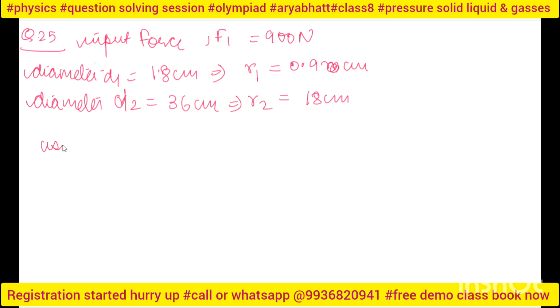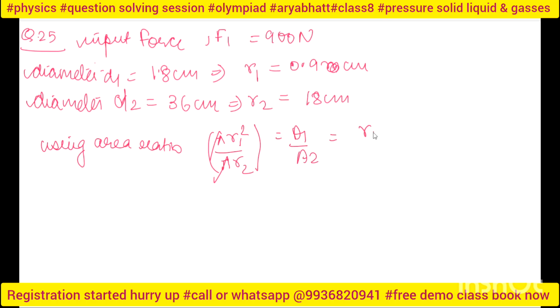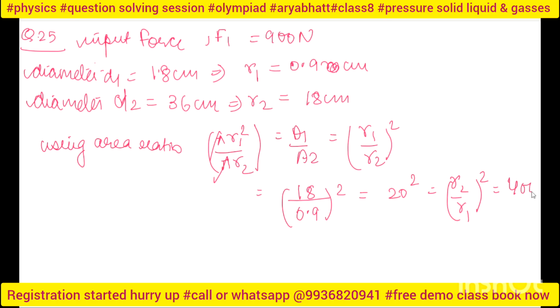So using the area ratio, area ratio is pi r1 square upon pi r2 square, that is A1 upon A2. So pi cancels out, so I can say r1 upon r2 whole square. This is only the area ratio, nothing rocket science is used here. So 18 upon 0.9 square, so I can say it is 20 square, or r2 by r1 whole square is this, and it is nothing but 400.